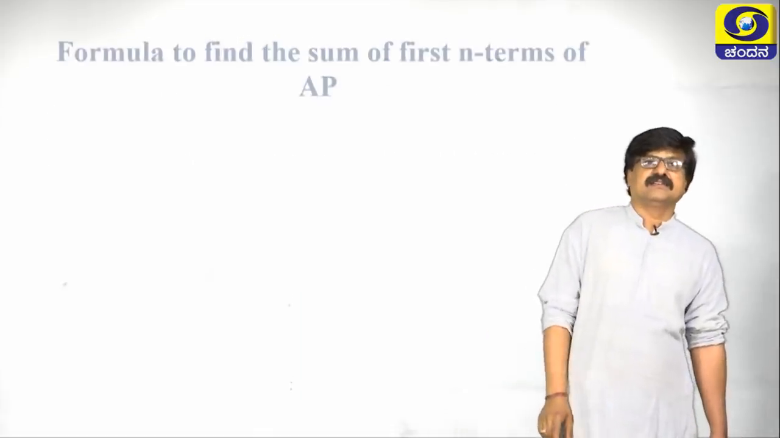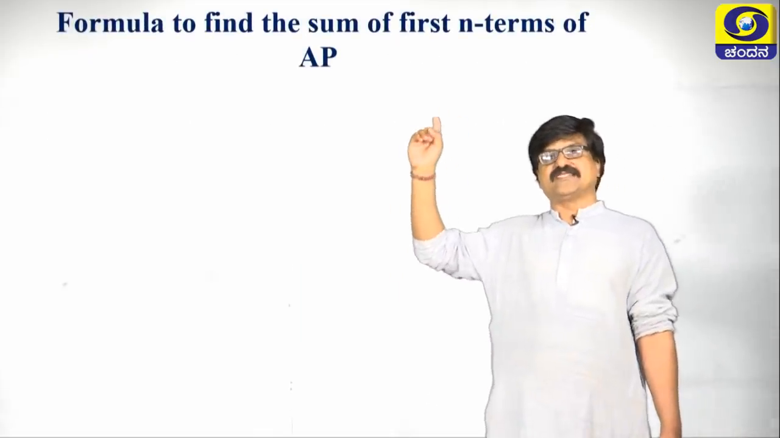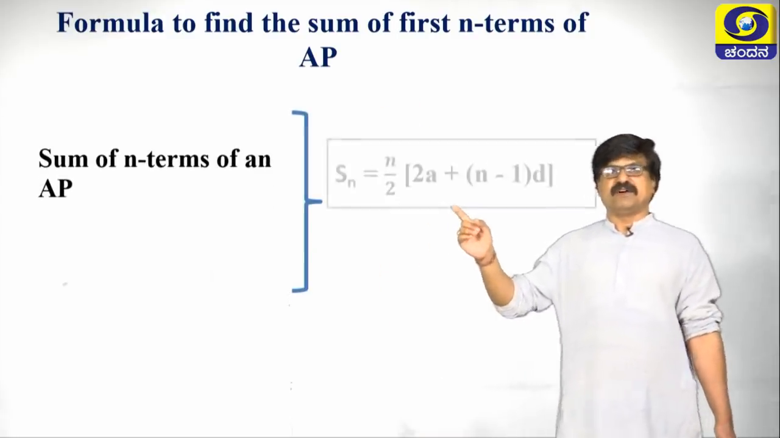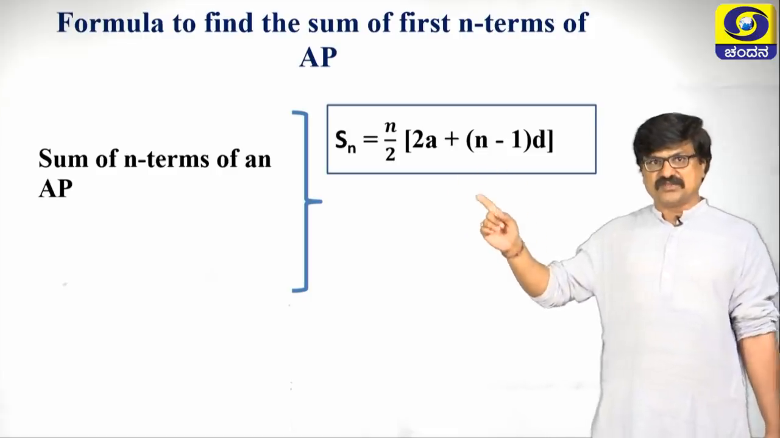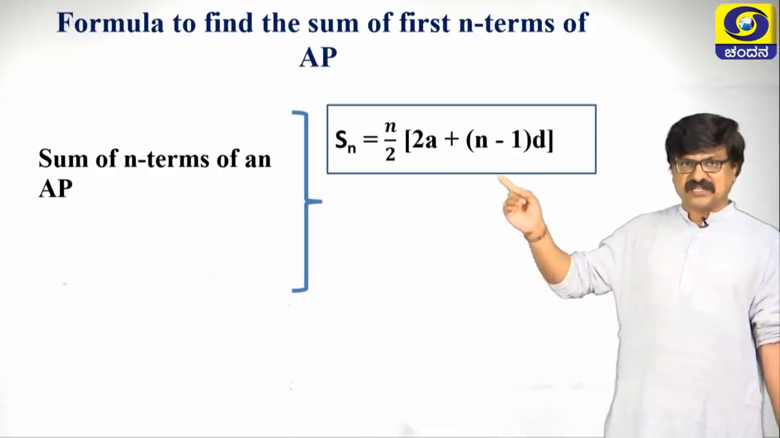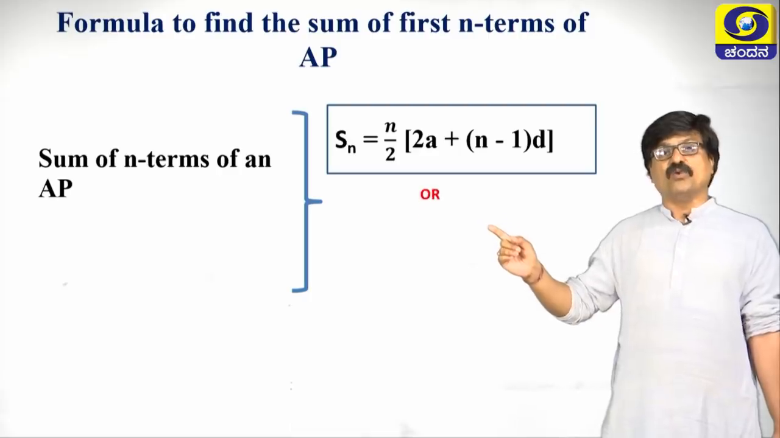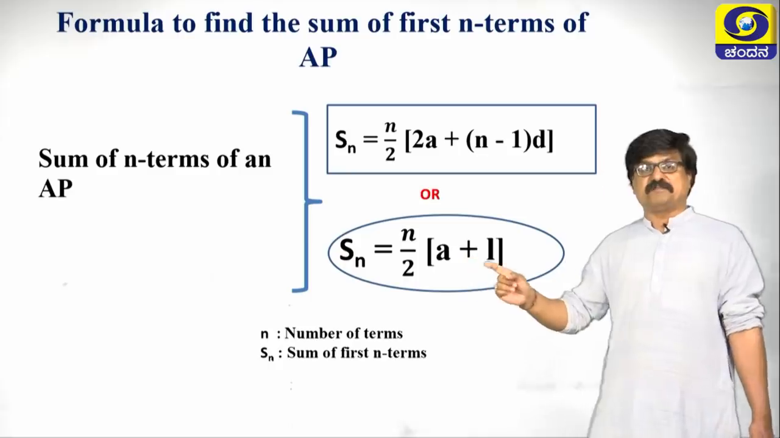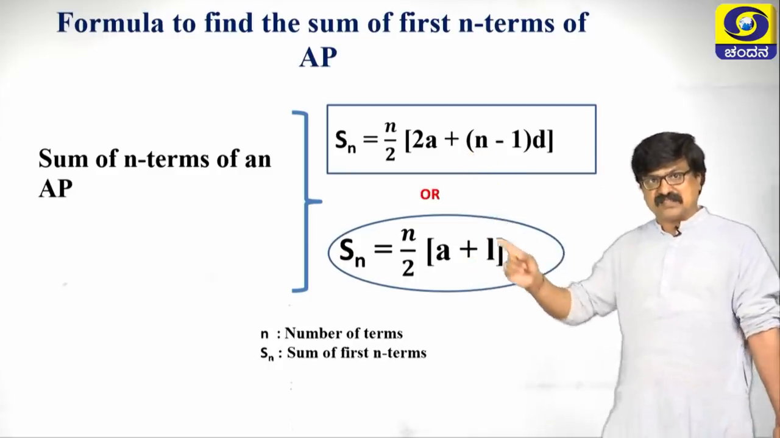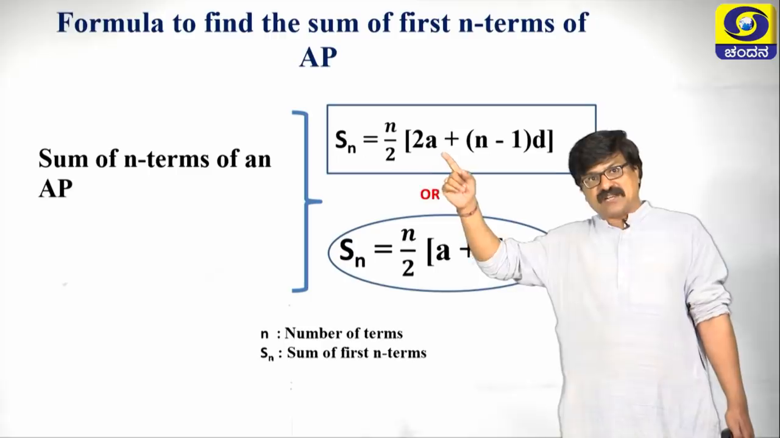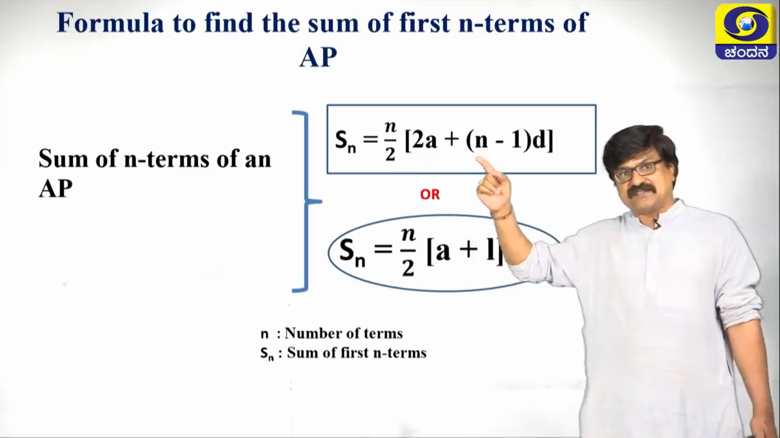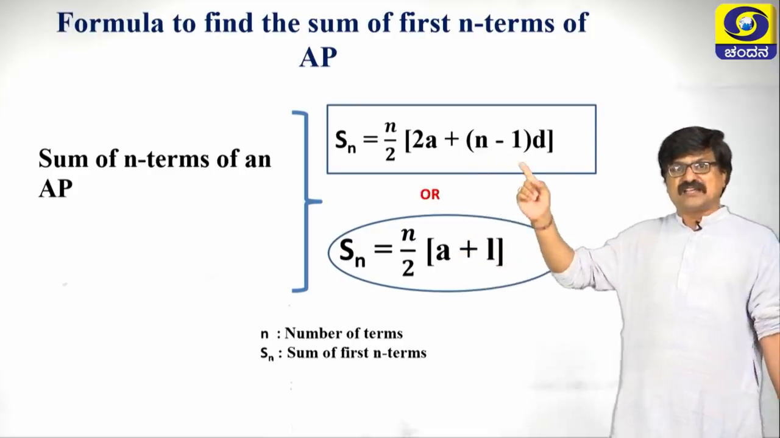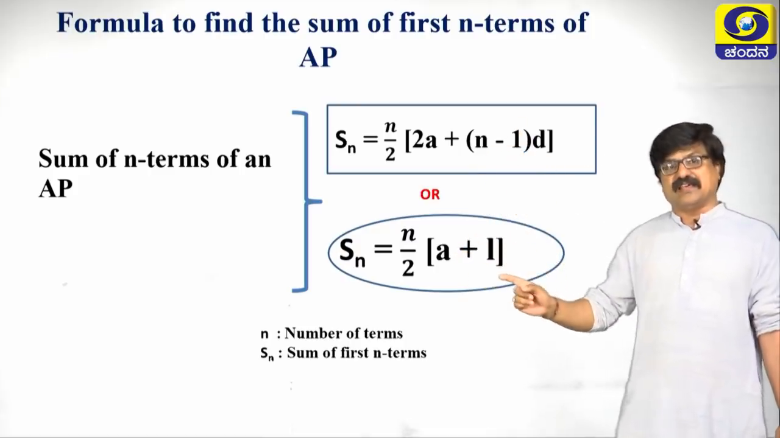Let us take the formula to find the sum of first n terms of AP. That is very simple: Sn equals n by 2 into 2a plus (n minus 1) into d, or one more is there, Sn equals n by 2 into (a plus L). See the difference between these two. Instead of 2a plus (n minus 1) into d, I am writing this as a plus L.